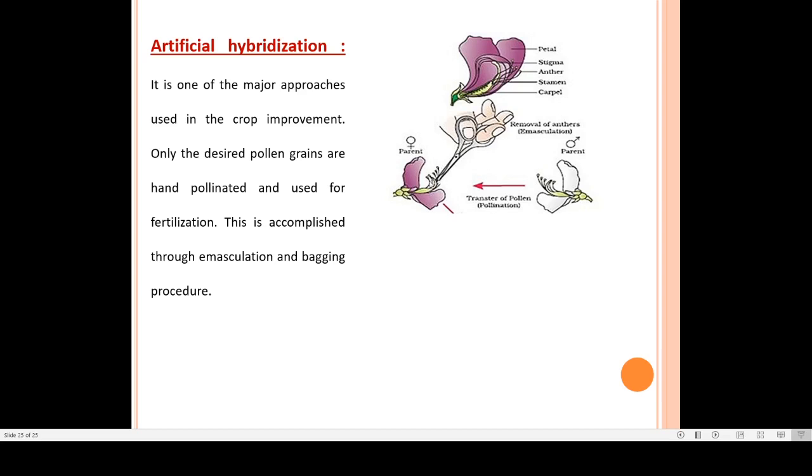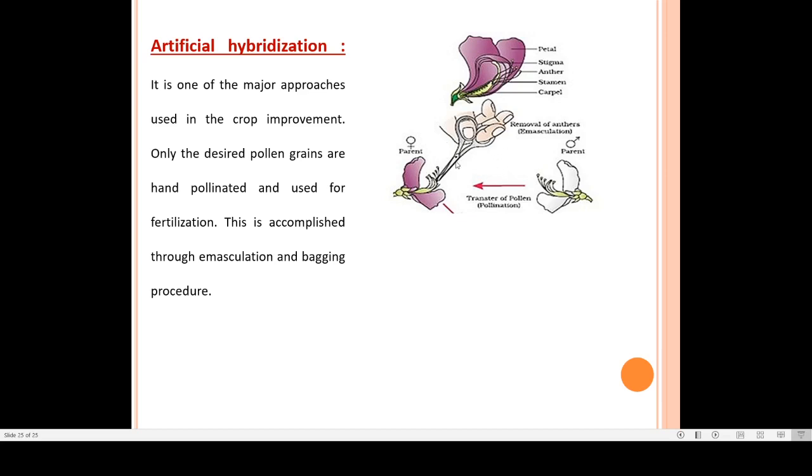So anthers are removed from this bisexual flower before its natural release, with the help of forceps or scissors. Here scissors are shown.